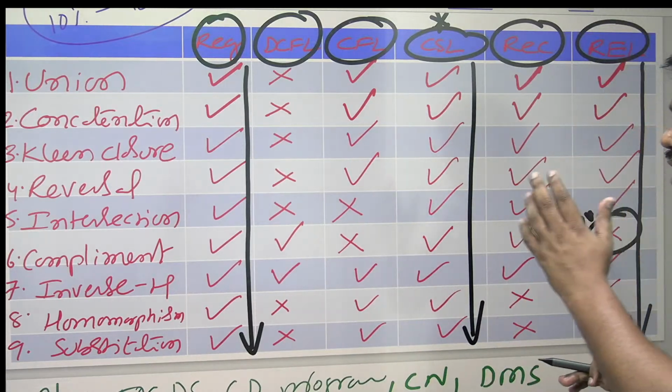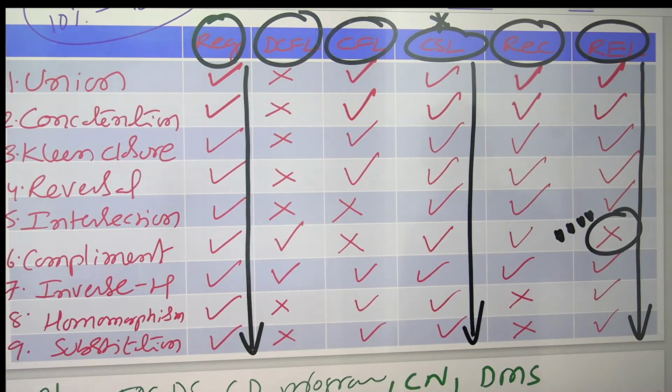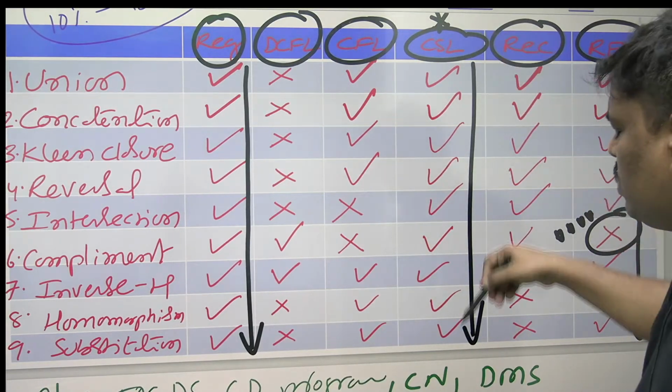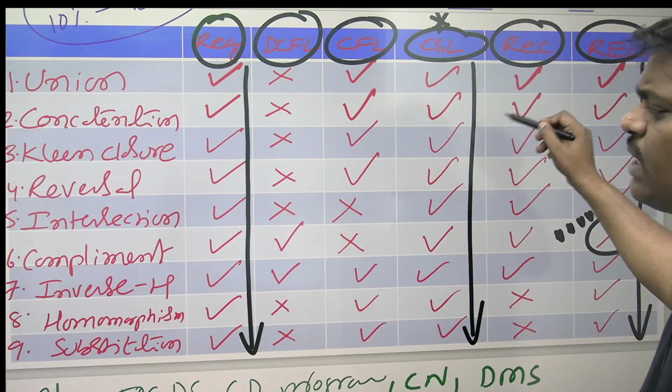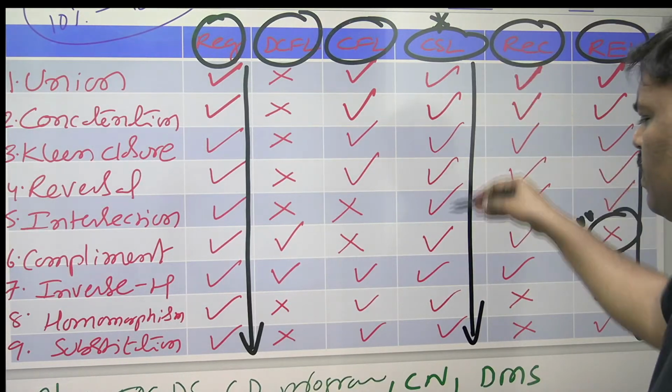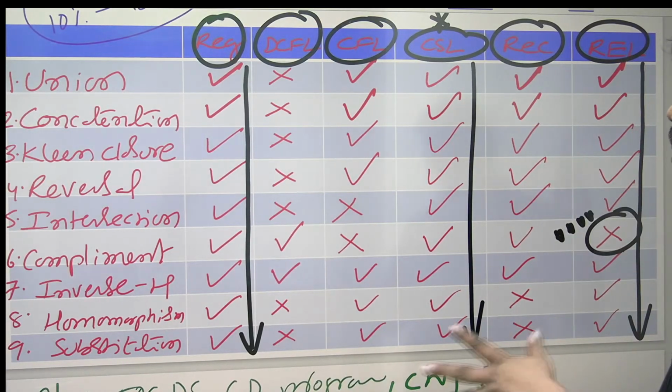In the first column, all are closed. In the last column, all are closed except complementation. And one more, if you see the CSL, everything is closed. CSL, if you don't want to study it also, no problem. So remember, all are closed. Regular, all closed. Recursively enumerable, everything closed except complementation.